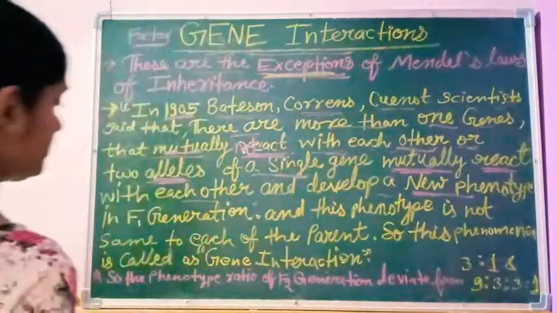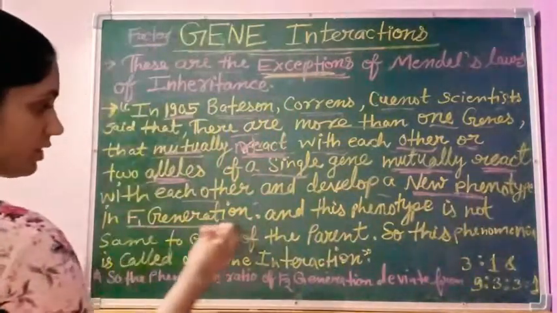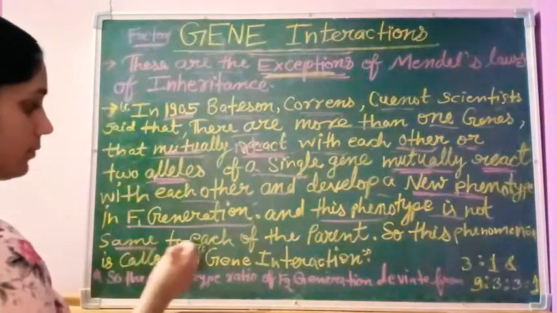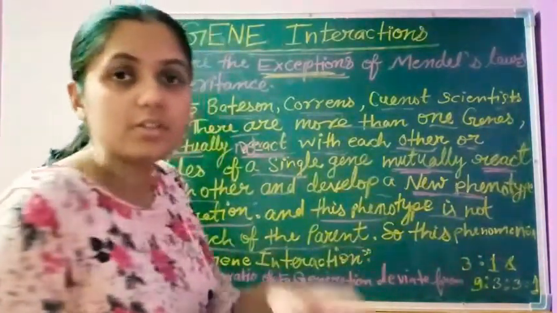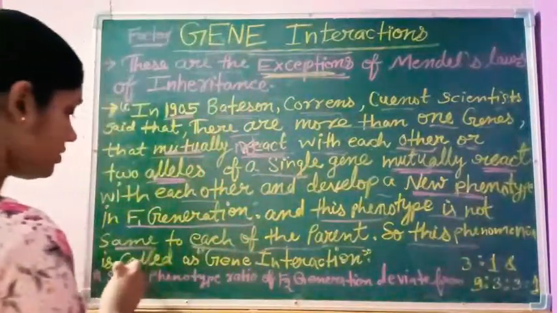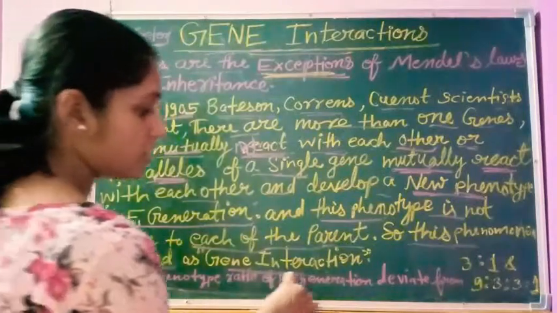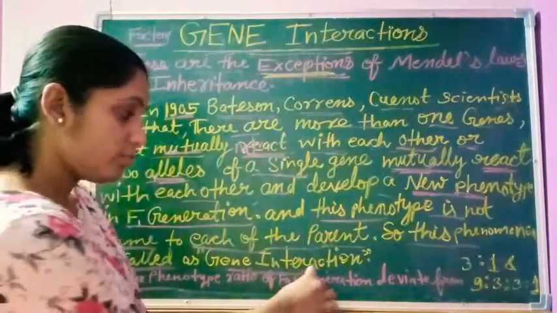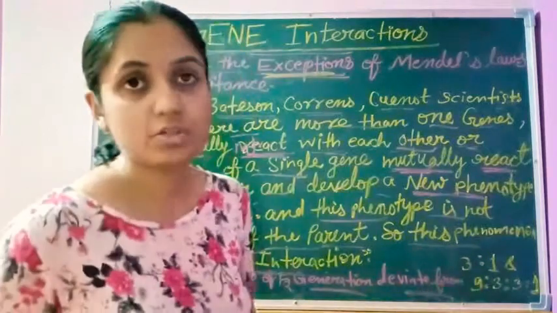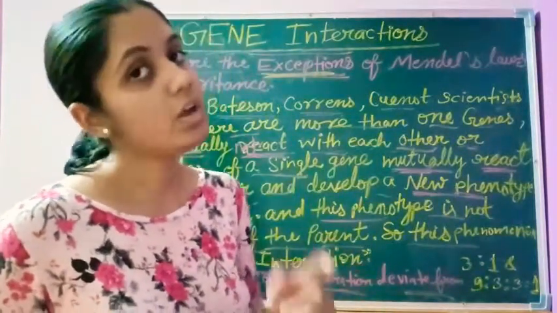So a new phenotype develops in the F1 generation, and this new phenotype is not the same as either parent, but is a mix of these two parents. This phenomenon is called gene interaction. The phenotype ratio of the F2 generation deviates from 3:1 for a monohybrid cross and 9:3:3:1 for a dihybrid cross.